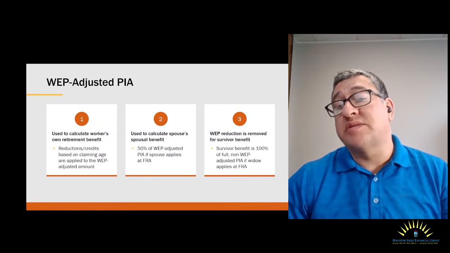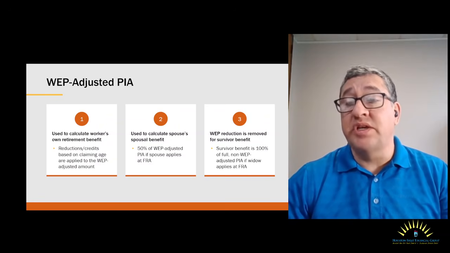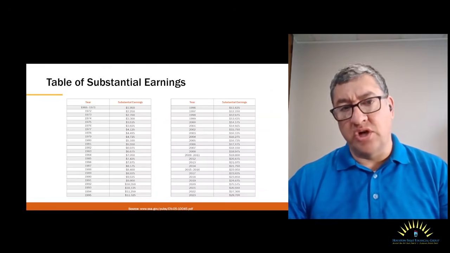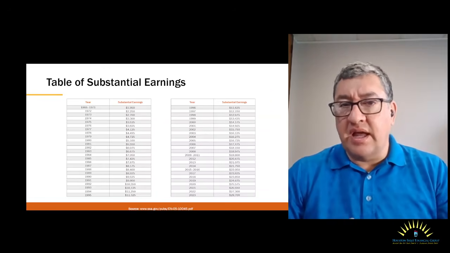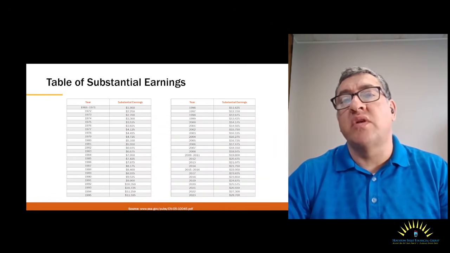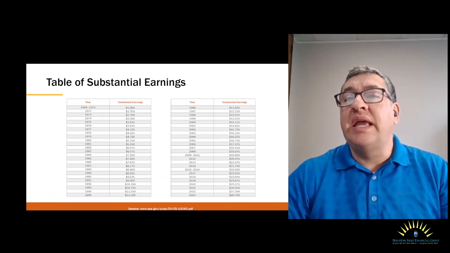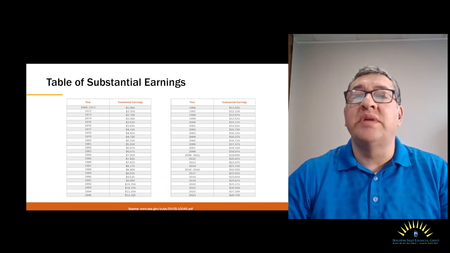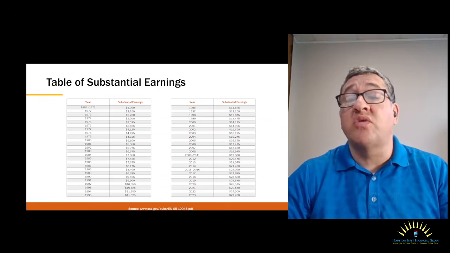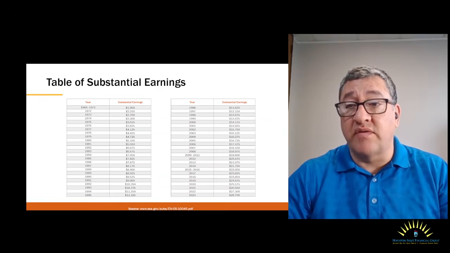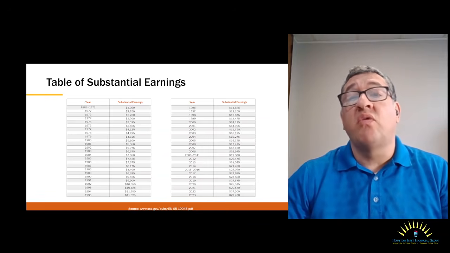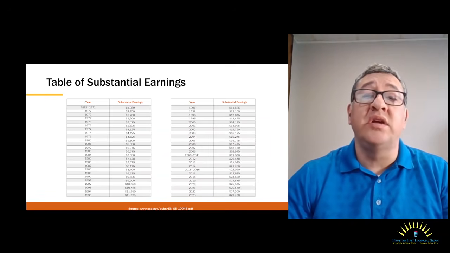Of course, that spouse may also receive a survivor pension from the worker's non covered job. I mentioned earlier that you have to have worked in a Social Security job for more than 20 years to reduce or eliminate the WEP. Well, it can't be just some little job that didn't pay much. You have to have had what they call substantial earnings in the Social Security covered job. Here's the table of what they consider substantial earnings, roughly $20,000 a year or so.